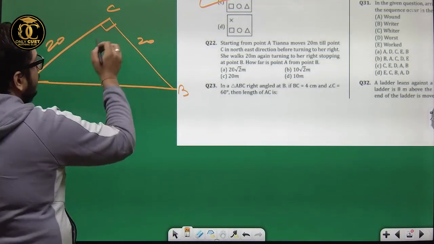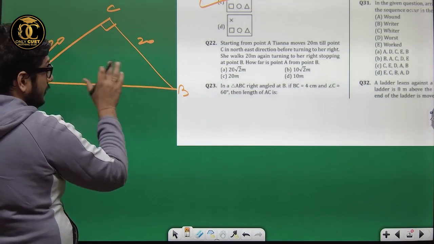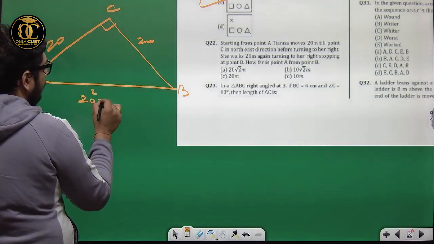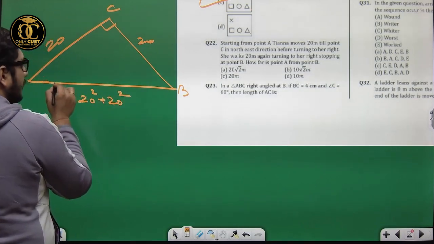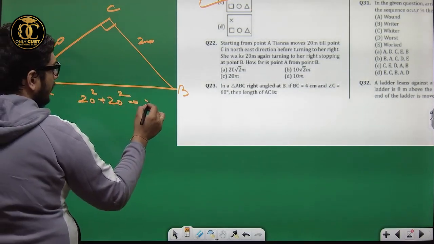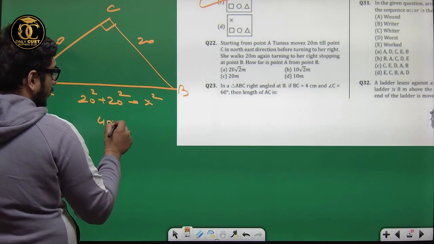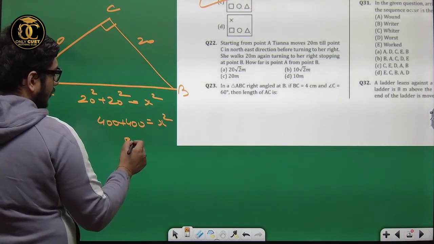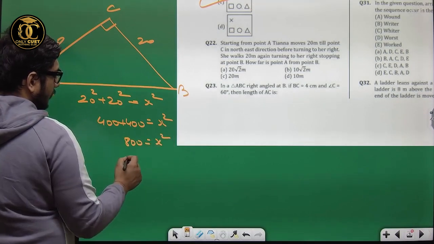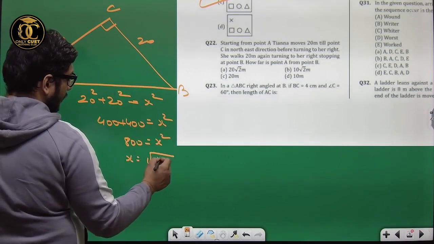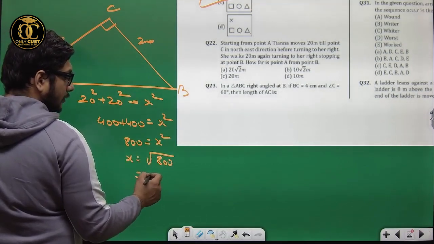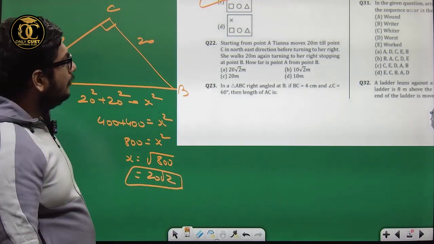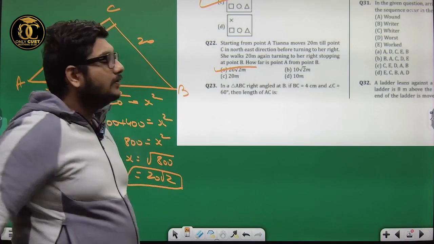Now this is 90 degrees. So this is the Pythagoras hypotenuse. Pythagoras we can apply. Let the side be x, so x squared is 20 squared plus 20 squared, that is 400 plus 400, 800. So x equals 20 root 2, which is option A. The correct answer would be that.